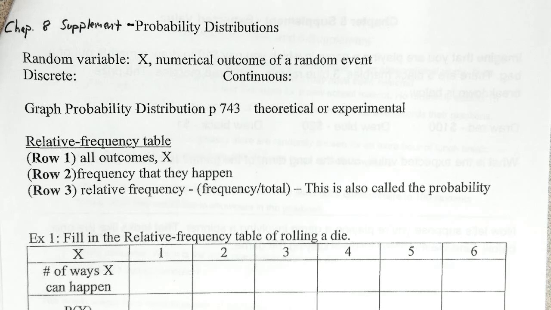All right, we're going to talk about the supplement section here to Chapter 8. This is a section from the old textbook that we thought was valuable and needed to be included in this one. And we're going to talk about probability distributions and expected value.